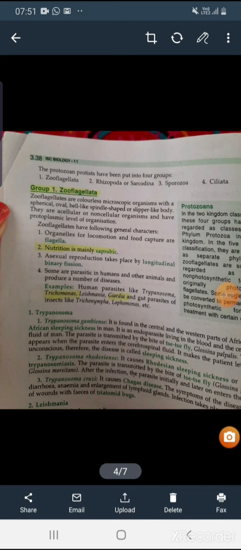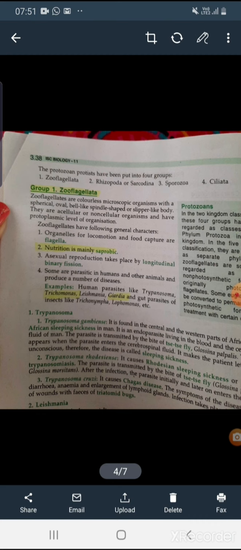Now the last group, that is the protozoan protists, can be again divided into 4 subgroups. So 4 subgroups are there. So here also 2 or 3 general characteristics of each of these 4 subgroups with examples you have to learn. So first is the zooflagellates or zooflagellata. So zooflagellates, let's see what are the general characters.